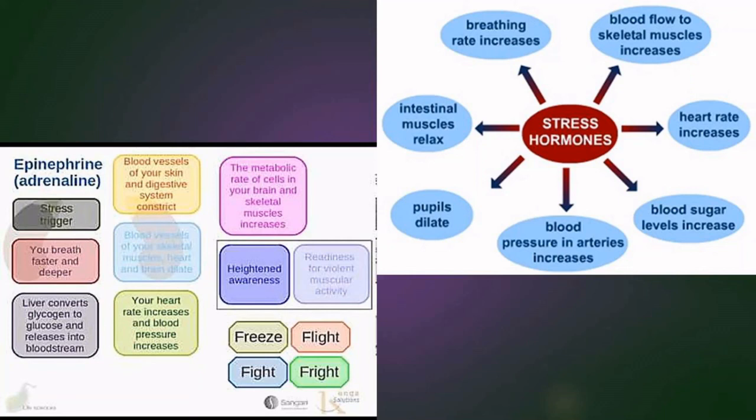So it can either be the condition where you freeze, or you get frightened, or as a result you might flee away or run away from that environment, or you might even fight, right? This is about the catecholamines in your hormonal system released by your adrenal medulla. Thank you.